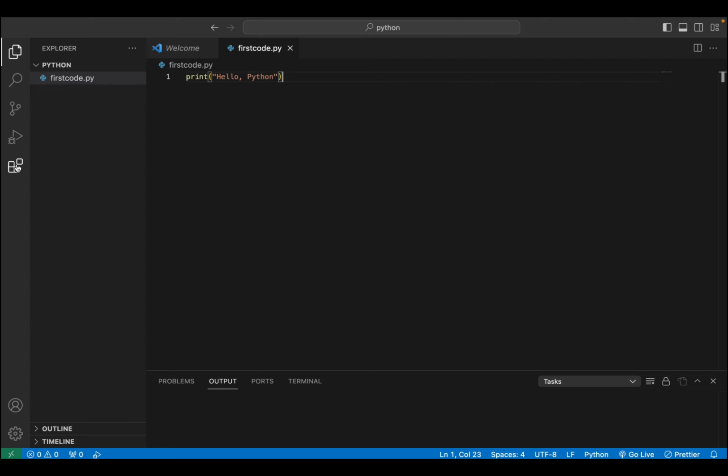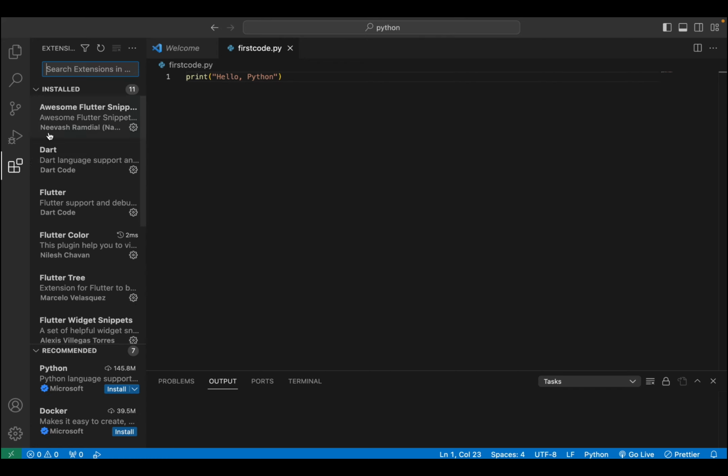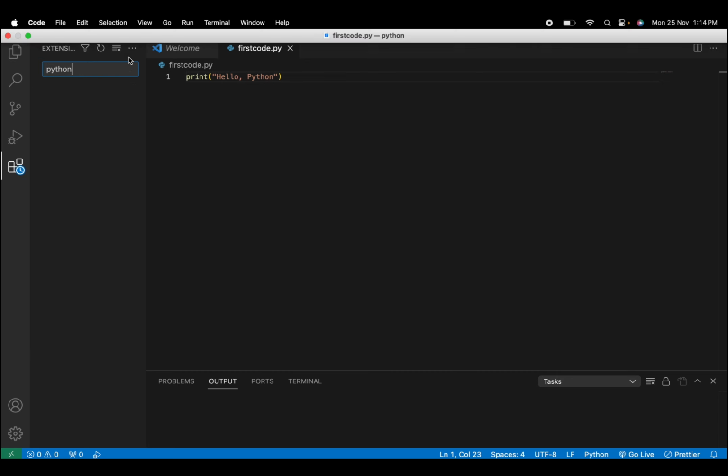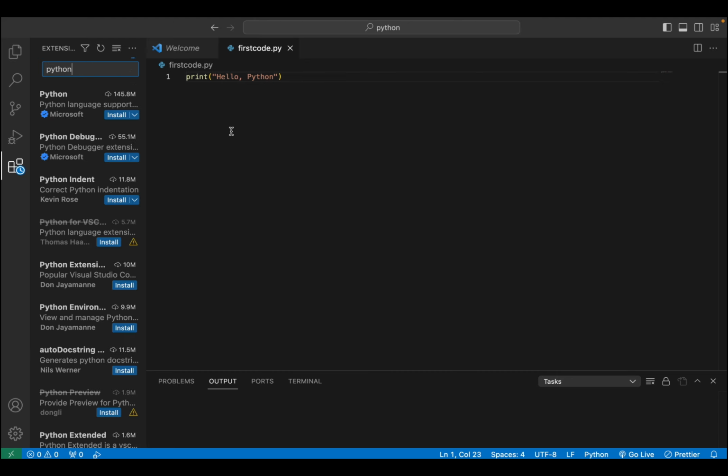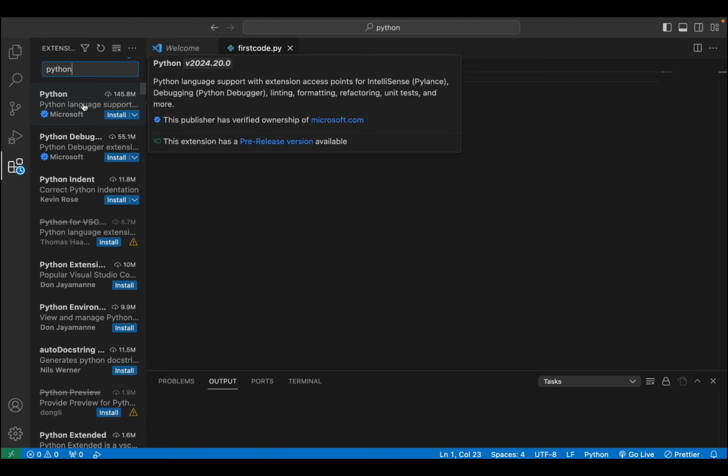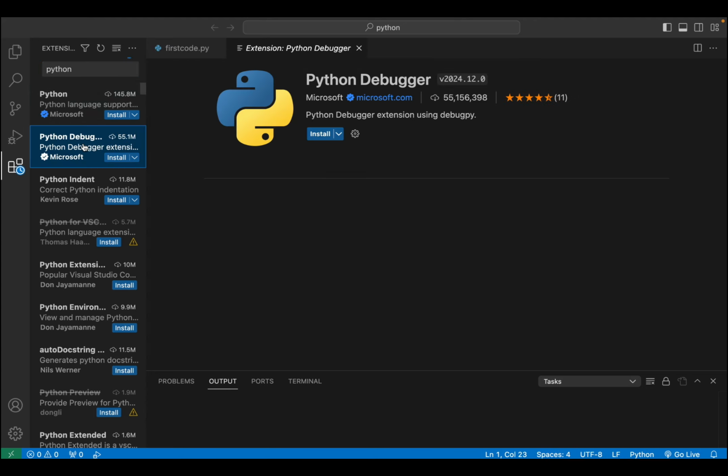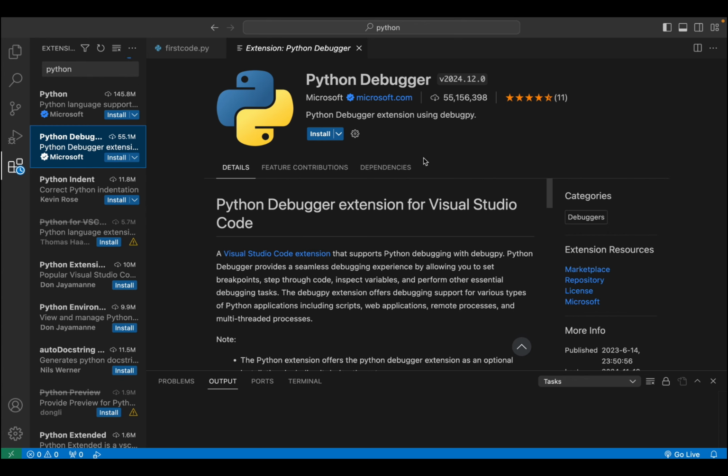So you will directly move to the extension section, and here you can simply search for Python. Once you write Python, you can see a version shown over here. You can simply download the Python debugger, because we need a Python extension for this.